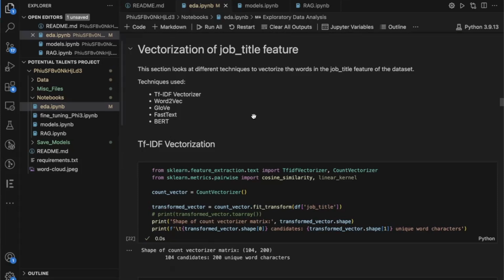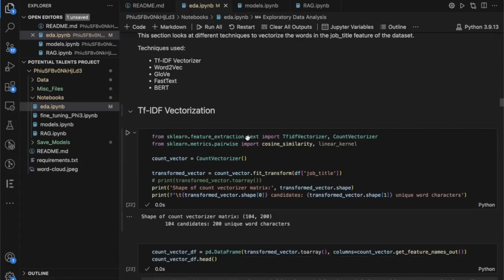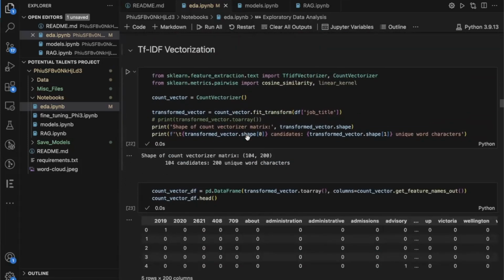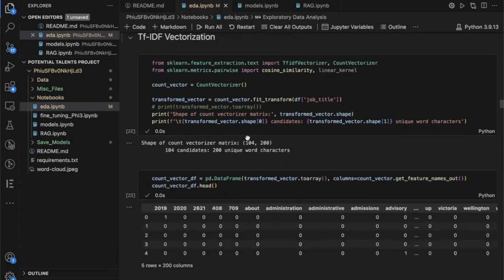The next part of the problem is to vectorize each job title. And what I mean by that is to put it into some sort of numerical representation that a machine can learn from. So the techniques we're going to use in the first four are just looking at each word individually. And the last one, that BERT that you see, is going to be taking the whole sentence of the job title and vectorizing that into some sort of representation. So we're looking at the TF-IDF vectorization.